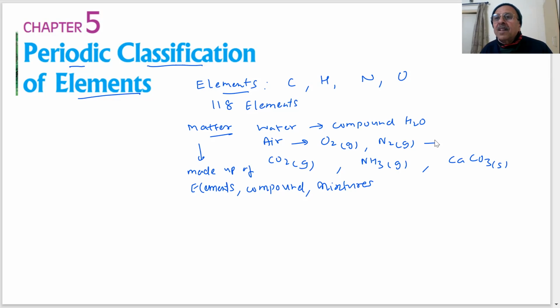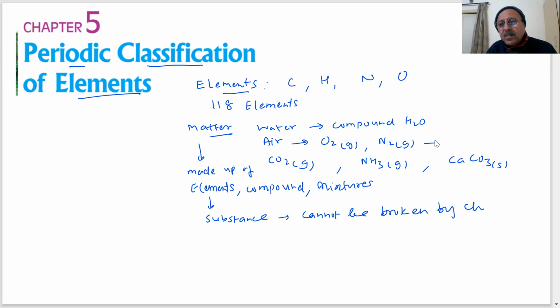How many things are there in that, if you know the composition of that. So matter is made up of elements, compounds, and mixtures. And an element itself is a substance which cannot be broken by chemical means.